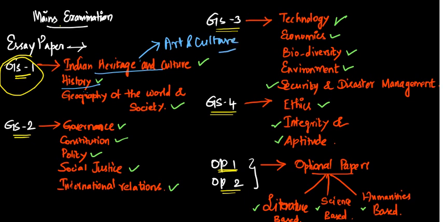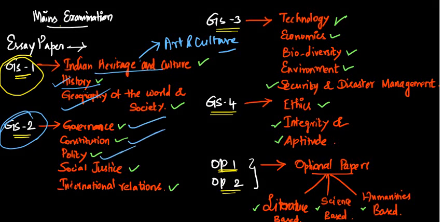Then we have history. Then we have geography of the world and society. And coming to GS paper 2: governance, constitution, polity, social justice, international relations. These are all the subjects covered in general studies paper 2.